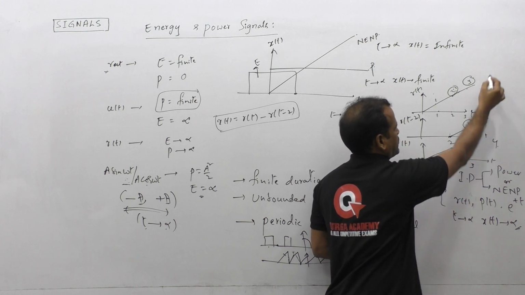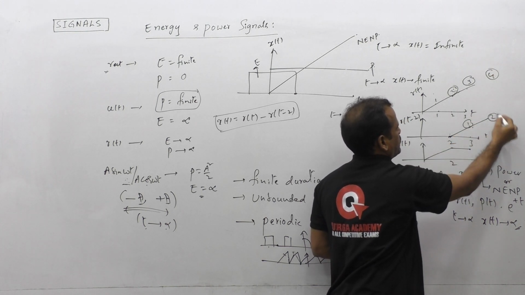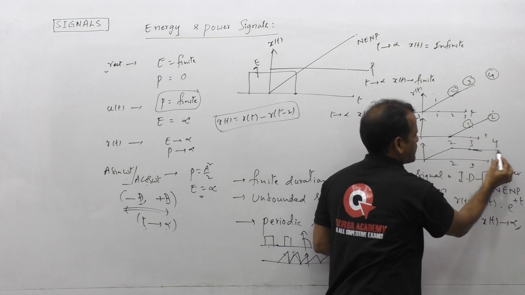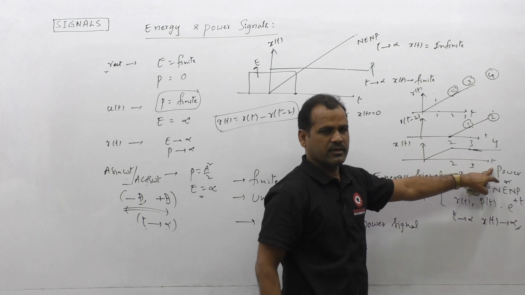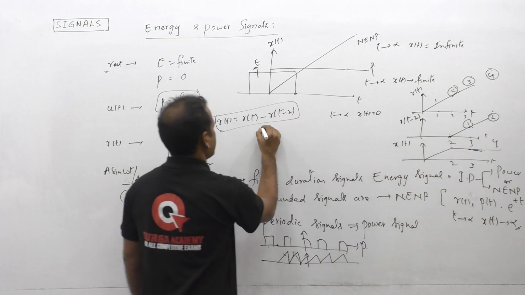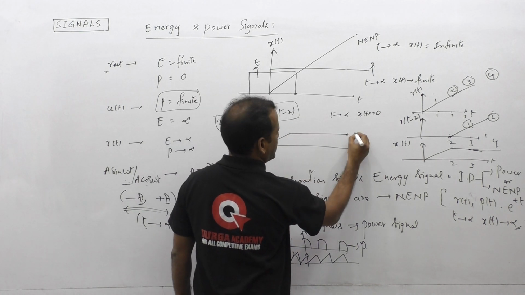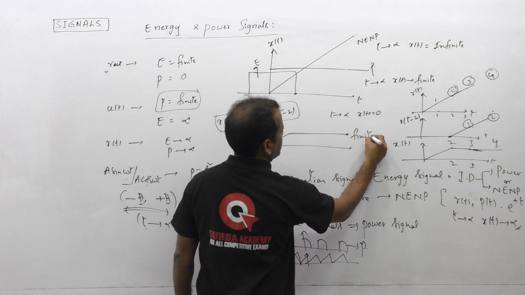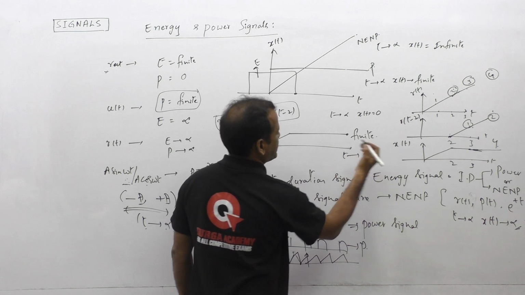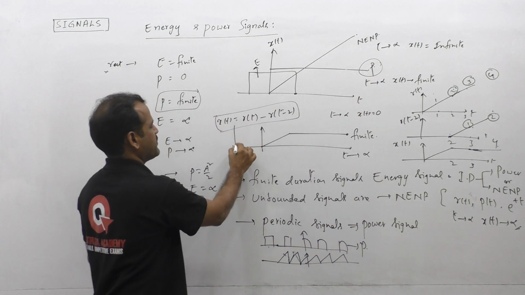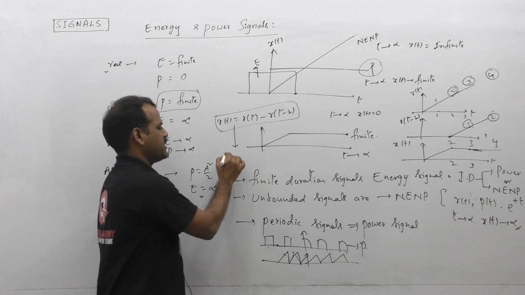Similarly at 4, this amplitude is 4, this amplitude is 2, 4 minus 2 is 2. Like this, the amplitude of x of t is constant from 2 onwards. So this signal x of t has some finite amplitude as t tending to infinity. That means this comes to the second category. So we can confirm that this given signal x of t is a power signal here.